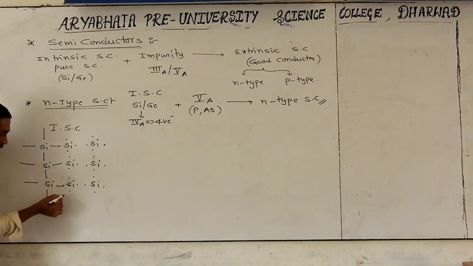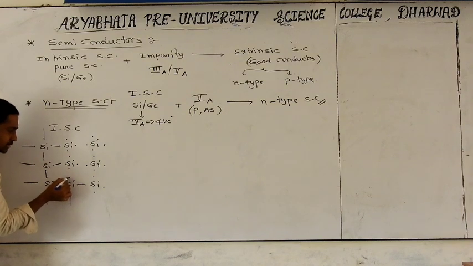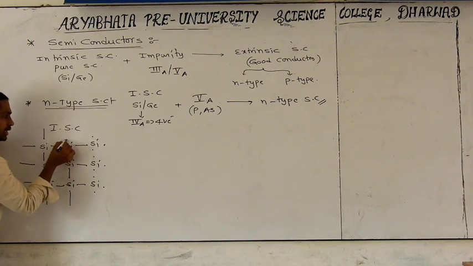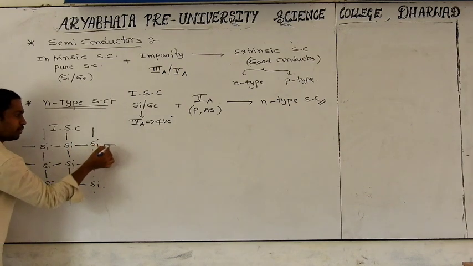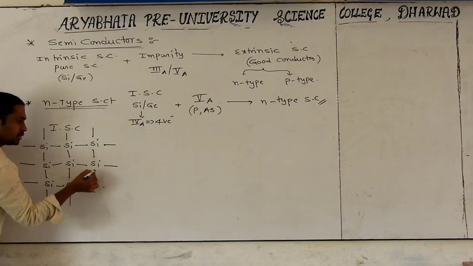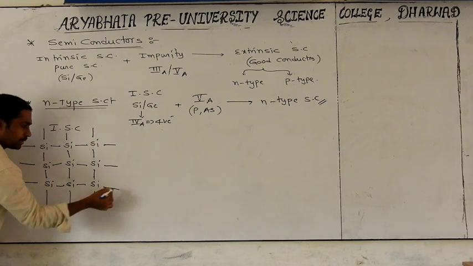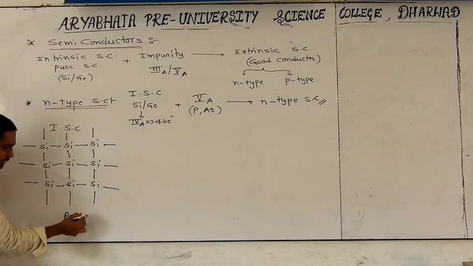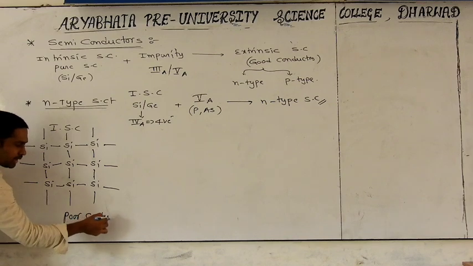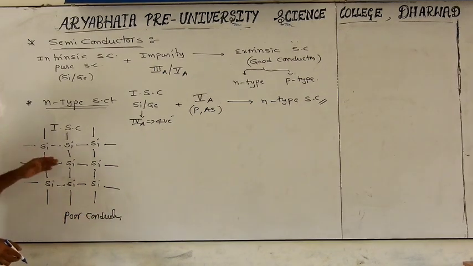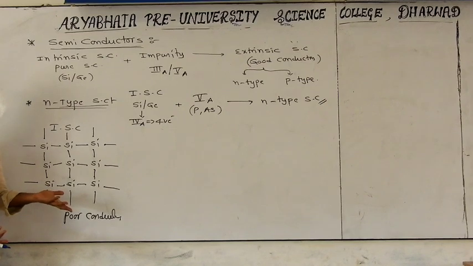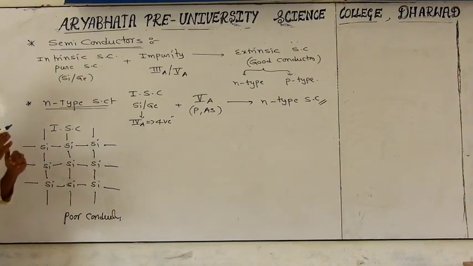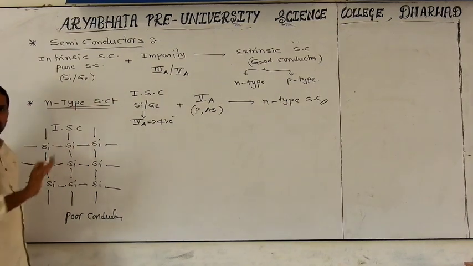Every silicon has 4 valence electrons. Those 4 valence electrons are involved in sharing with the surrounding silicon atoms. Then we get 4 covalent bonds around each silicon atom. Now I am telling you that it is a poor conductor of electricity. Why is it a poor conductor? There are no ions and no free electrons. That's why it is almost like an insulator. But now what is my target? I want to make it a good conductor.